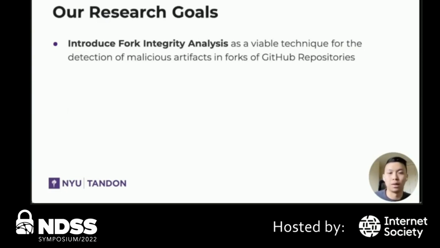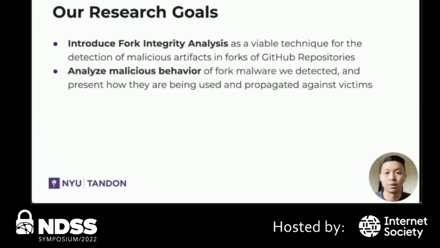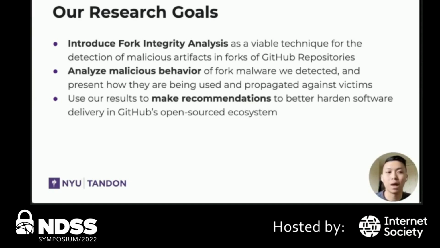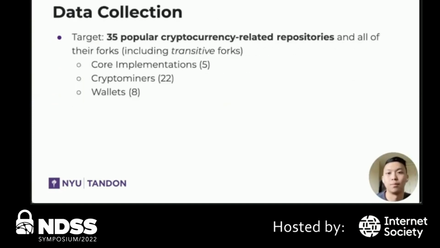As a result, let's talk about our research goals. We want to introduce fork integrity analysis as a viable technique for the detection of malicious artifacts in GitHub Forks. We want to analyze malicious behavior of fork malware we detect and present how they are being used and propagated against victims. With all the results we gather, we want to be able to make recommendations to better harden software delivery in GitHub's open source ecosystem.